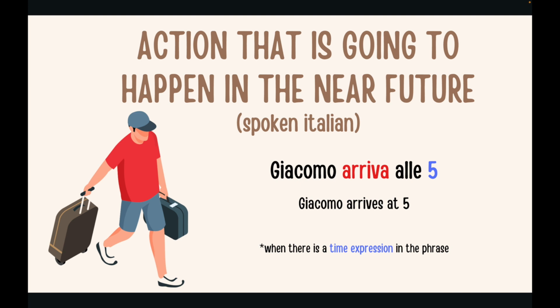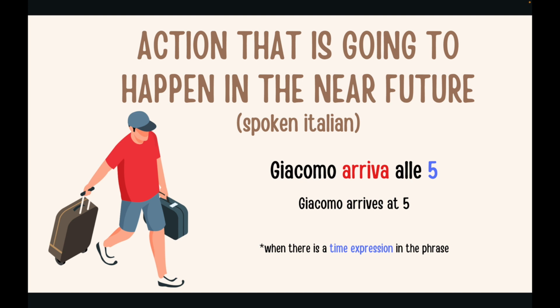An action that is going to happen in the near future, only in spoken Italian. I'm from the north of Italy and we usually use the present to talk about an event that will happen in the near future. For example, suppose that now it's 1 p.m. in the afternoon and Giacomo arrives at 5 p.m. We use the present.